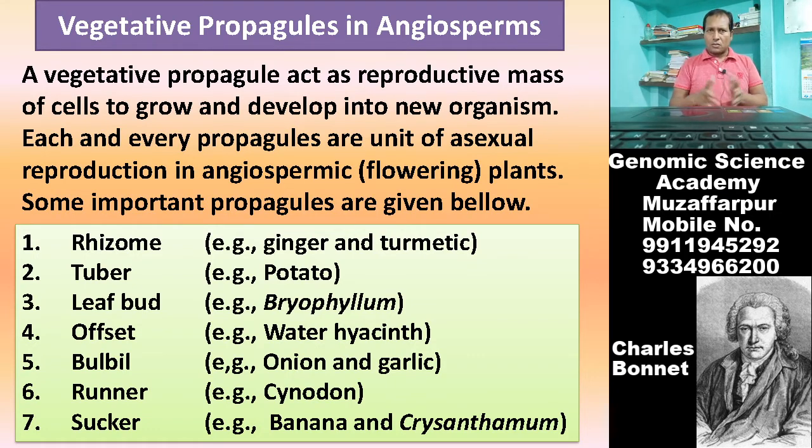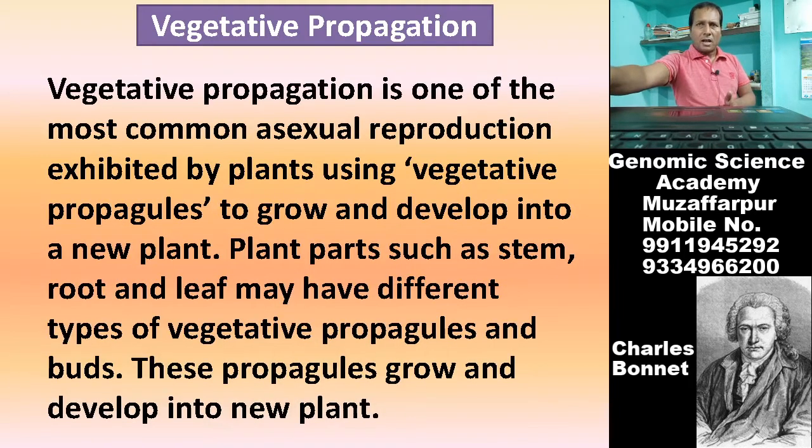These are rhizome, tuber, leaf bud, offset, bulbils, runner, sucker. These may all be asked in your examination in the form of objective type as well as subjective type questions. So these are all about vegetative propagation, that is the asexual type of reproduction.